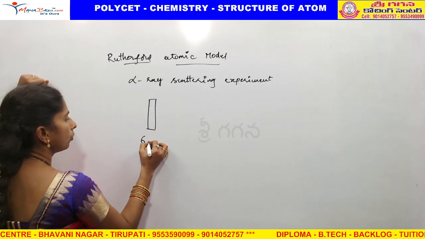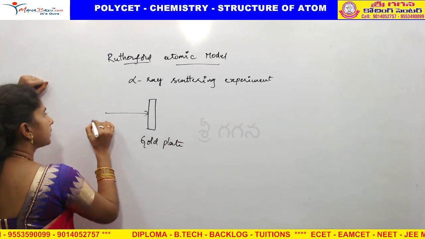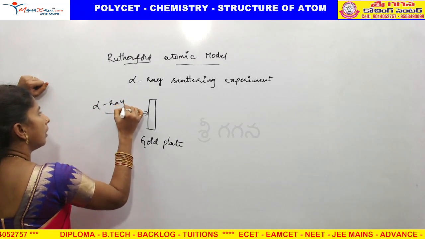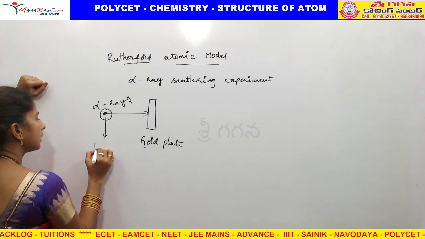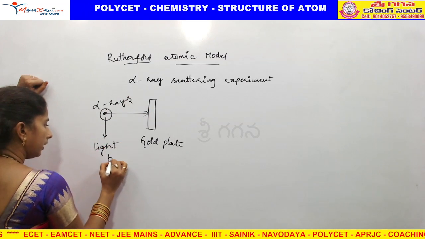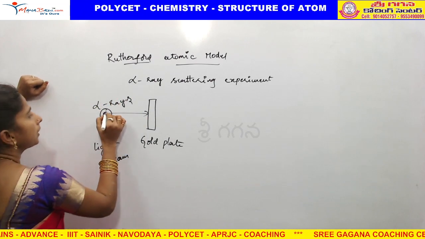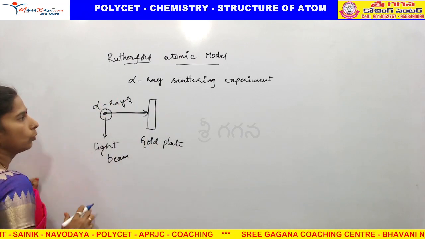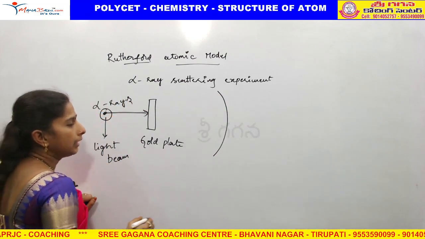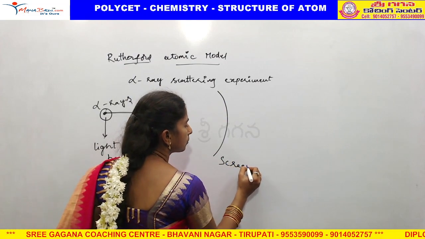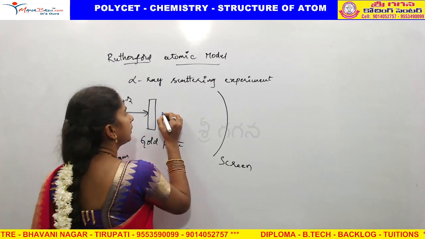This is a gold foil, or you can take it as a gold plate, and he passed alpha rays. Alpha rays are coming from a beam, which we can call a light beam, which produces the alpha rays. Alpha rays pass through the gold foil, and he arranged a screen to observe the experiment. And he observed 3 points.